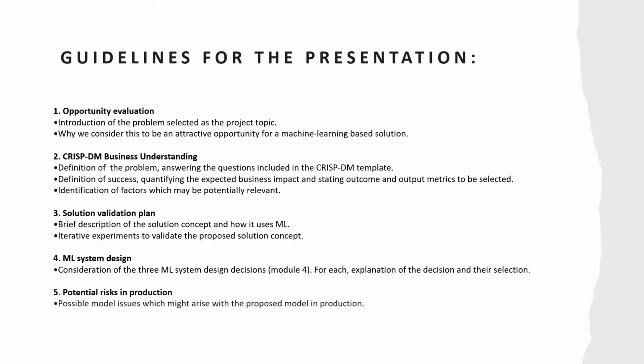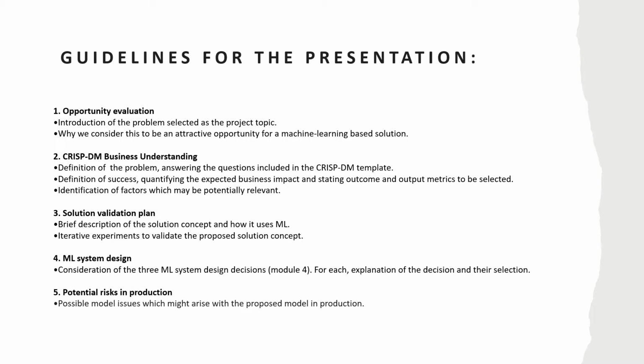We will move on to define the problem, answering the questions included in the CRISP-DM template provided in the course, and we will define our outcome and output metrics. Finally, identifying factors which may be potentially relevant to our case. Then we will briefly describe the solution concept and explain how it uses machine learning, and we will also explain the iterative experiments to be carried out to validate the proposed solution concept.